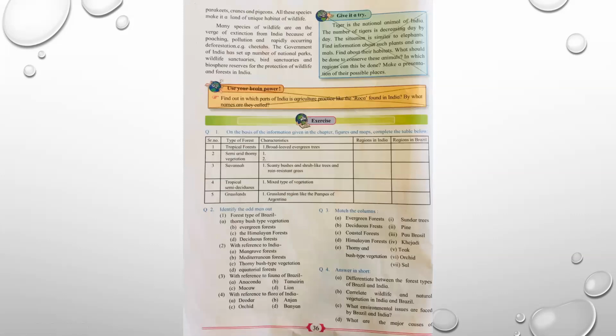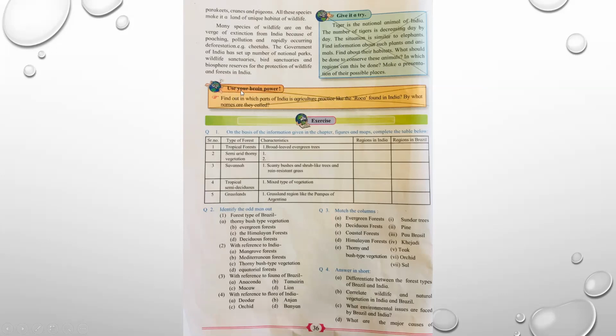Next page is page number 36. See the column, give it a try. Tiger is a national animal of India. The number of tigers is decreasing day by day. The situation is similar to elephants. Find information about such plants and animals. Find about their habitats. What should be done to conserve these animals? In which regions can this be done? Make a presentation on their possible places. Please put a cut over this paragraph.